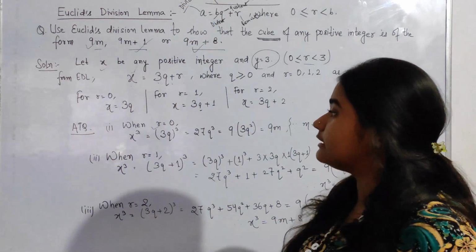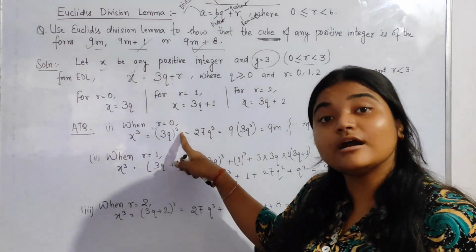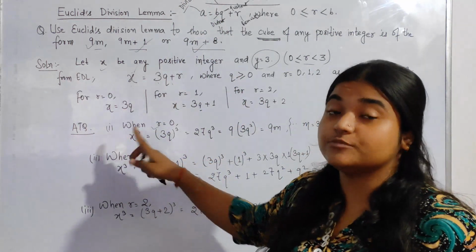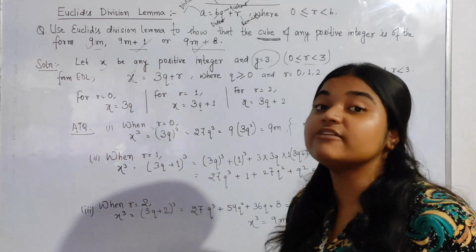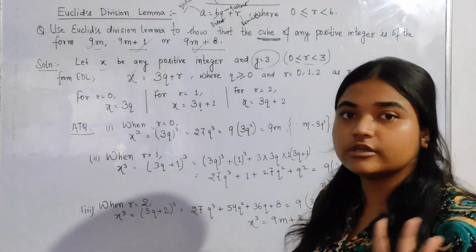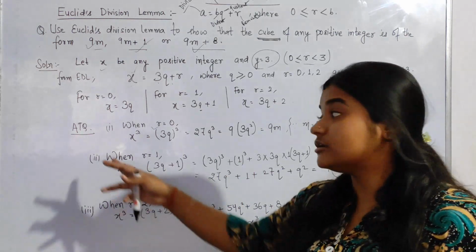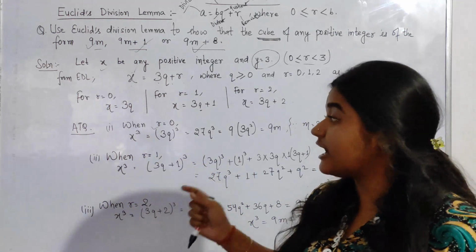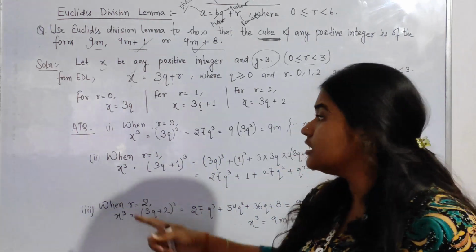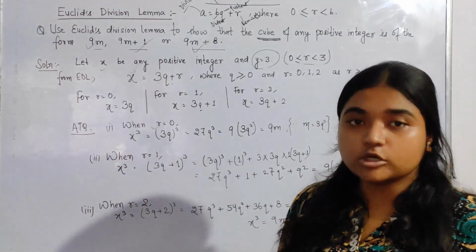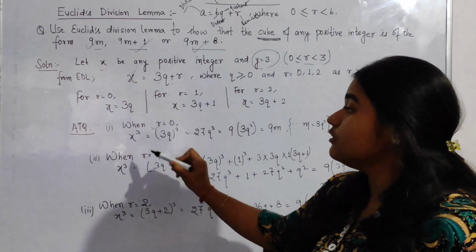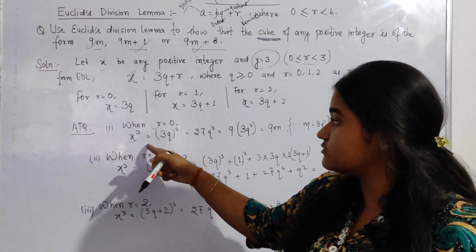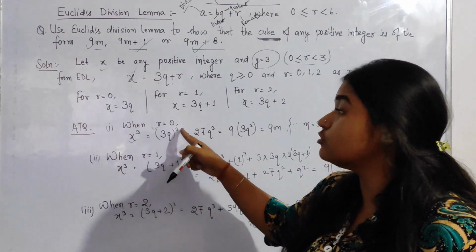So keep in mind that whenever we apply cube on the RHS, we have to apply cube on the LHS also. If it is cube, then cube both sides; if it is square, then square both sides; if we are adding 1, 2 or any other number, we have to add it on both sides. Clear?